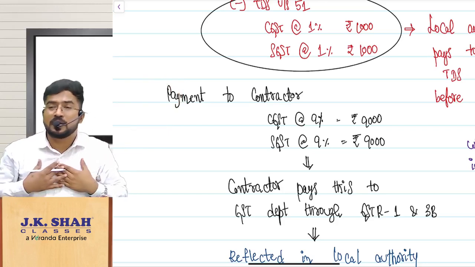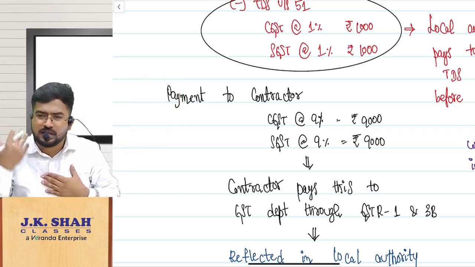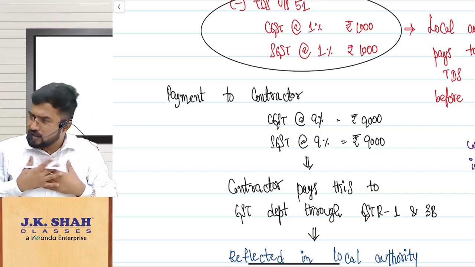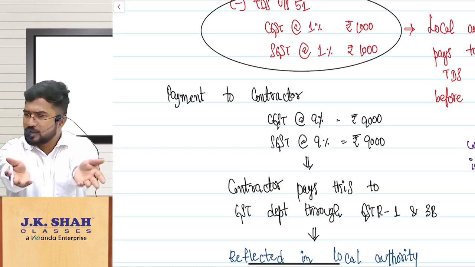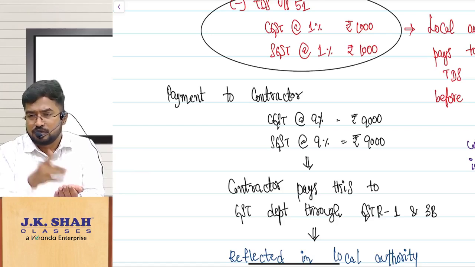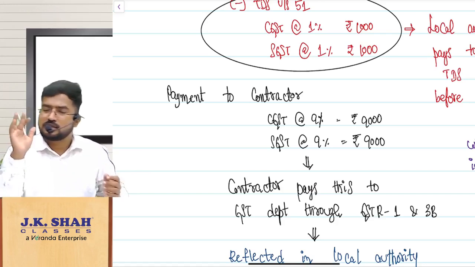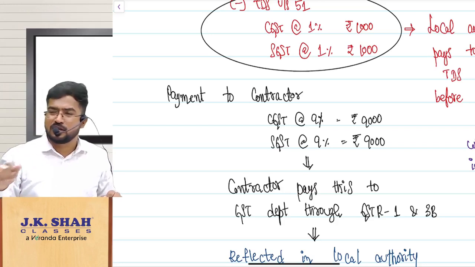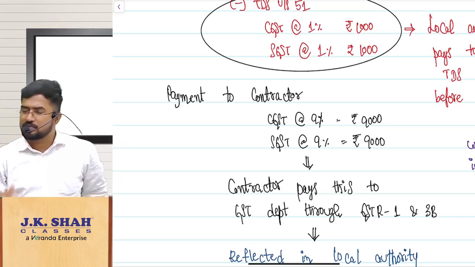How much is in my hand? Who am I? I am the local authority. You are the contractor. I am paying you. You constructed the road. How much is left in my hand? 2,000. Whose money? Your money. I should deposit it with the GST department. To deposit with the GST department, what will I do? I will send it through PhonePe to our finance minister. Madam, take this 2,000.